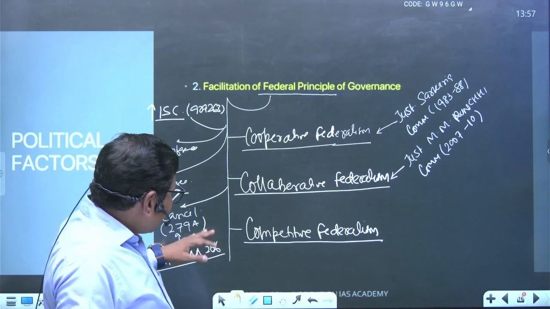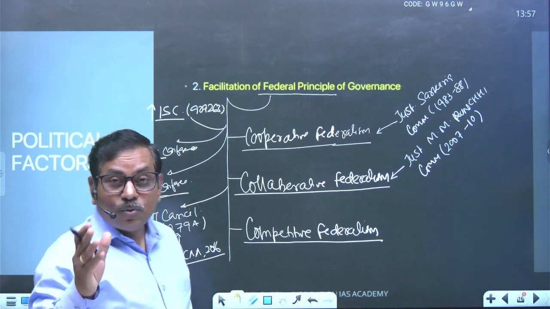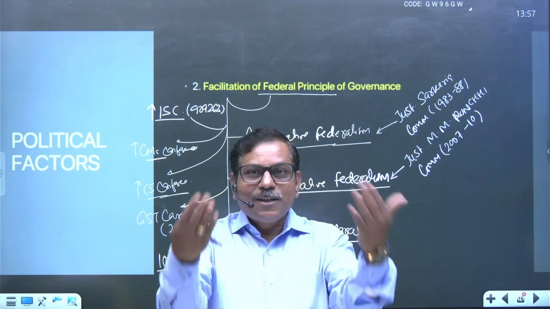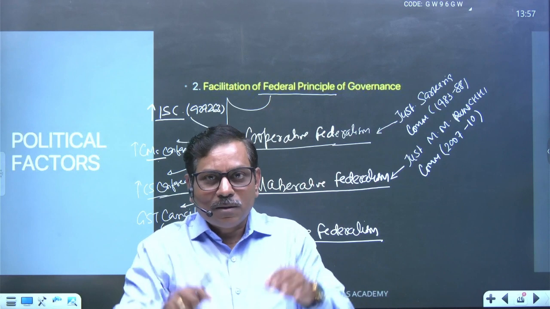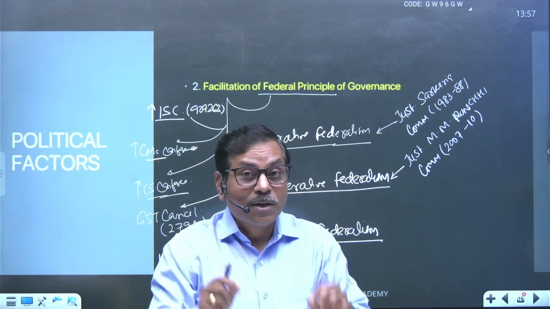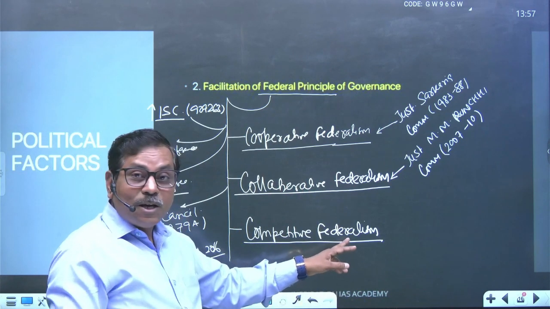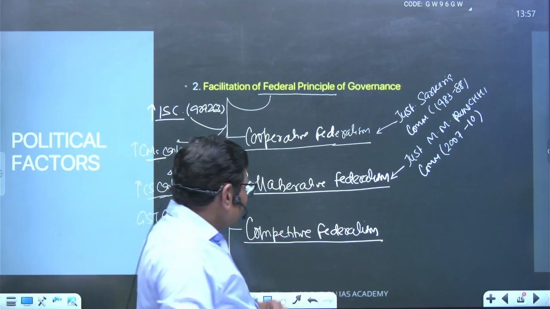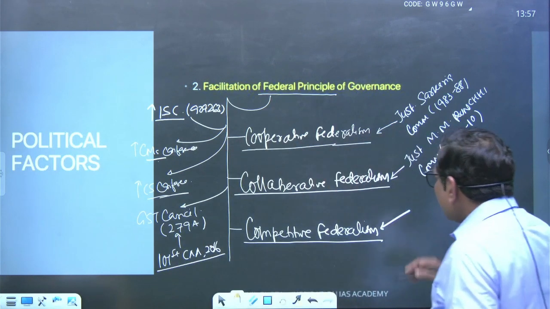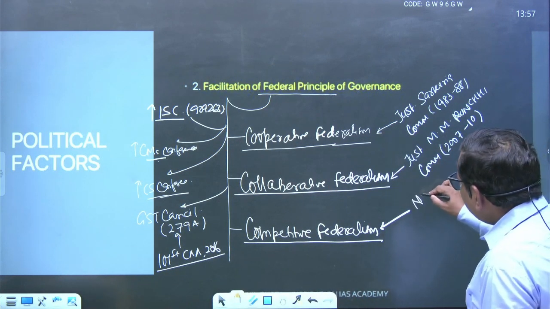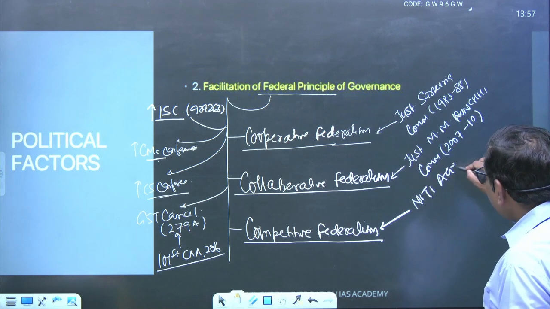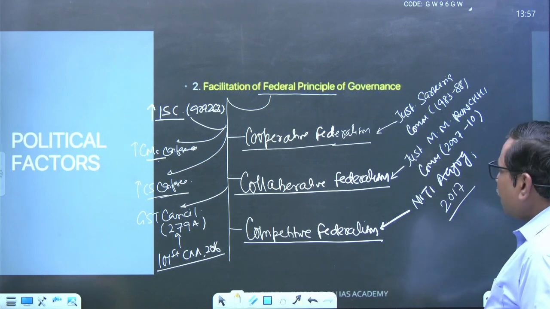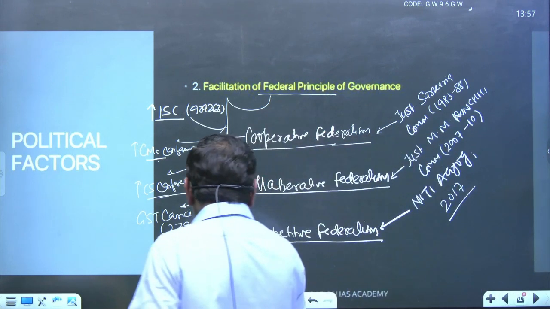Earlier, one article was there, Article 293, and that has to say that borrowing by the state is conditioned by the union, but borrowing feature is getting diluted, and this competitive federalism replaced domination of union in the fiscal management. And so automatically this is also later supported by the Niti Ayog. Niti Ayog in 2017 has boosted up the competitive federalism in India.